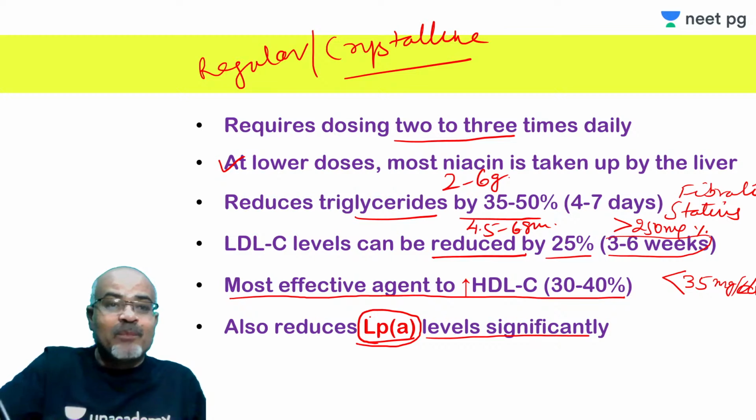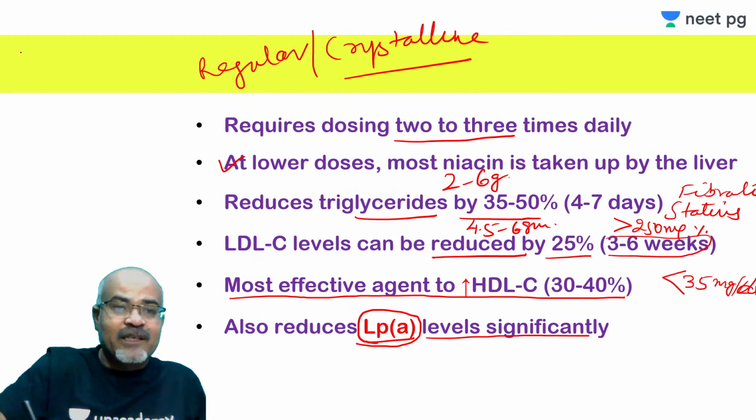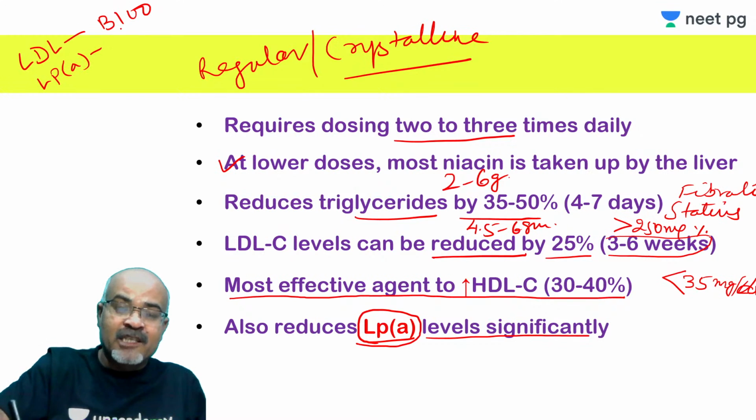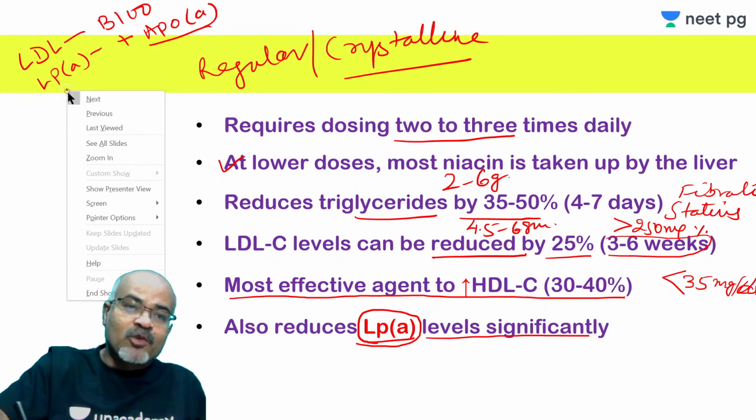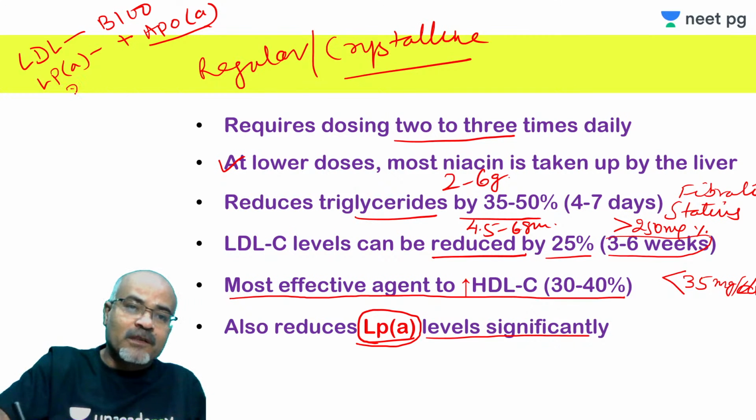I told you this LPA is just like the LDL molecule, but LDL molecule has B100, whereas this LPA, as the name suggests, in addition to B100, also has ApoA, and the structure of ApoA is just like plasminogen, but it is not activated by tissue plasminogen activator.